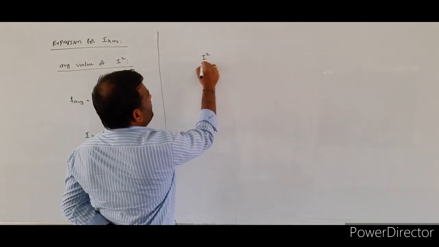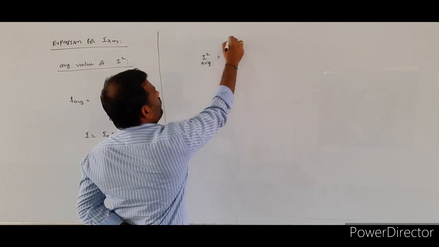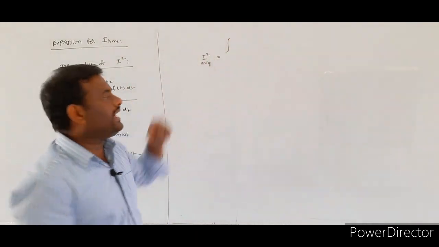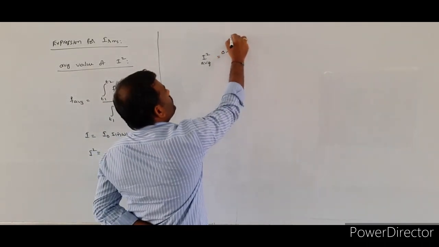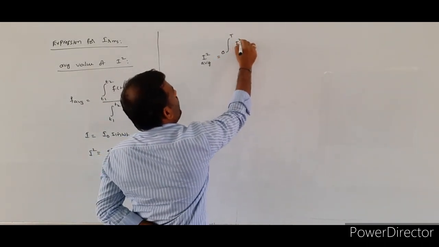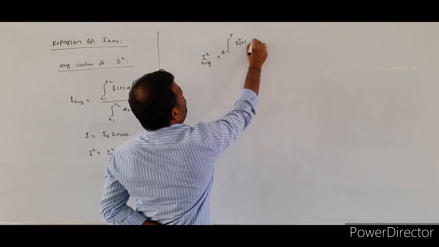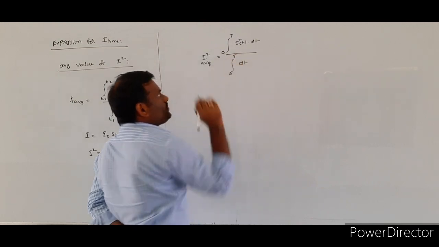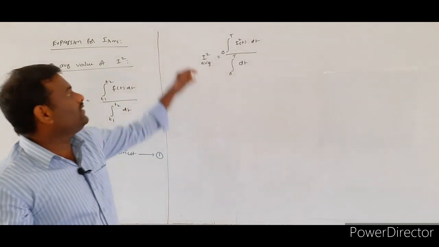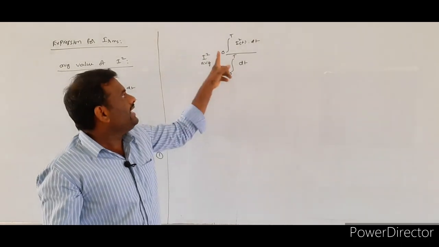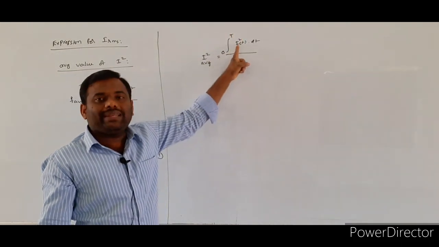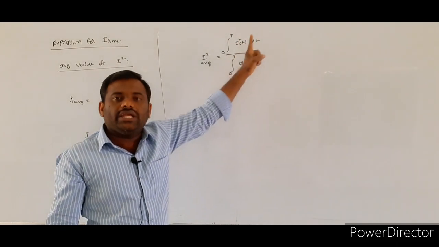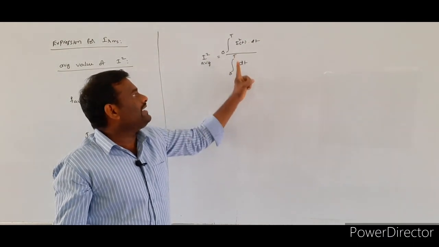I square average is equal to, here we are going to calculate the average value for one complete cycle, so the limits will be taken from 0 to capital T. So integral of I square of t into dt, divided by integral 0 to capital T dt. According to the given formula, we substitute the values: I square average is equal to integral 0 to capital T, in the place of f of t the I square function, I square of t into dt, by integral 0 to capital T dt.